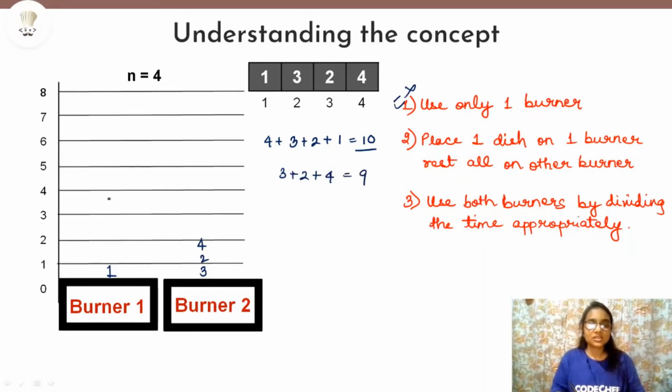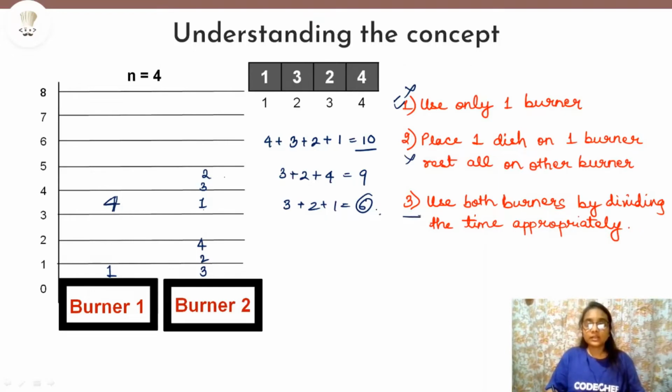And likewise, even if we place dish 4, which takes 4 minutes to cook, the maximum time, on burner 1, and we place all the other dishes on burner 2, that is 1, 3 and 2, then also 3 plus 2 plus 1 will give us 6 minutes. So 6 minutes is also not the minimum time that will be required to cook all these dishes. So yes, this possibility is also removed, because it will not always be true. It may be true at some point of time, but not always.